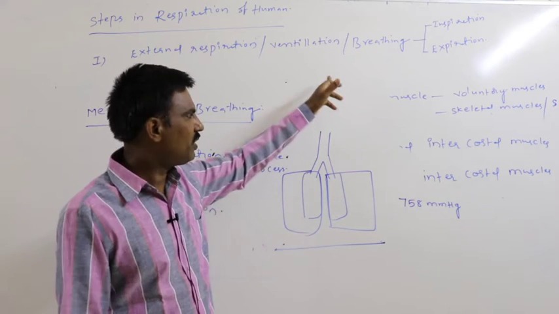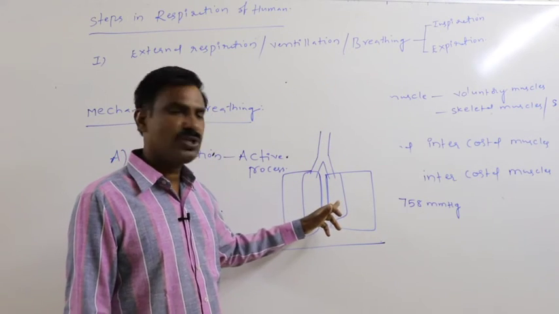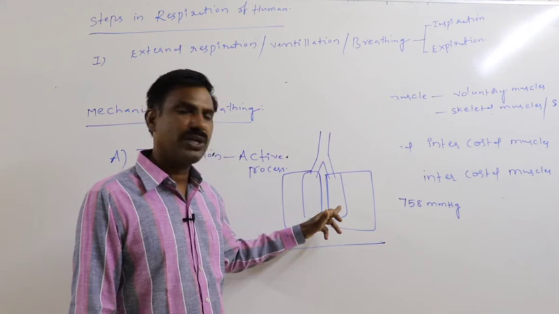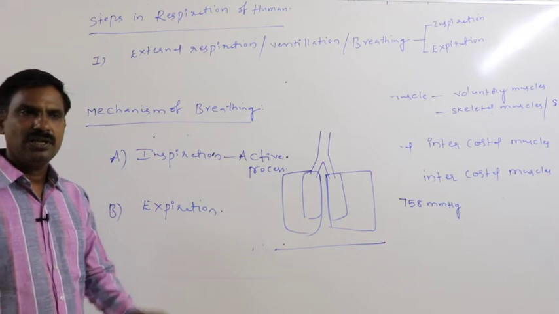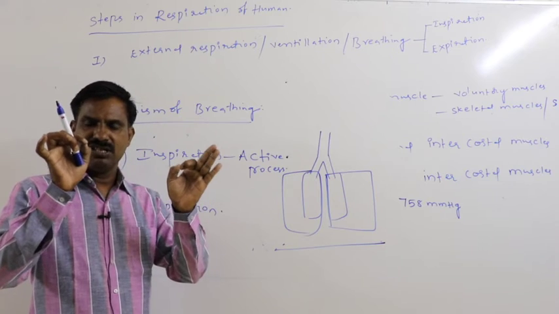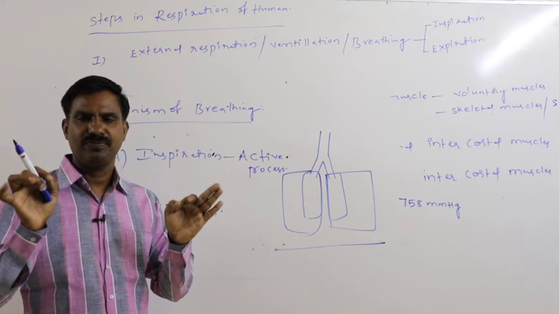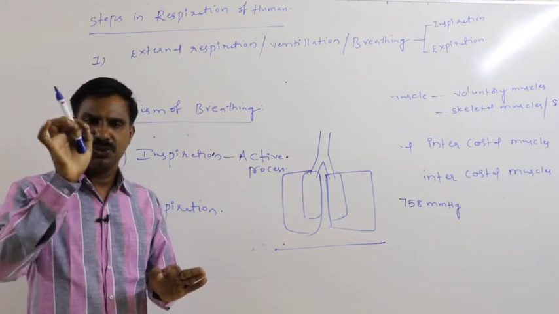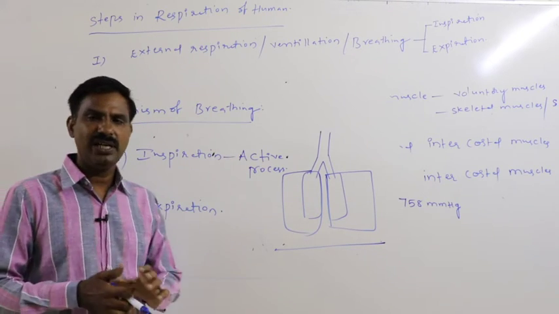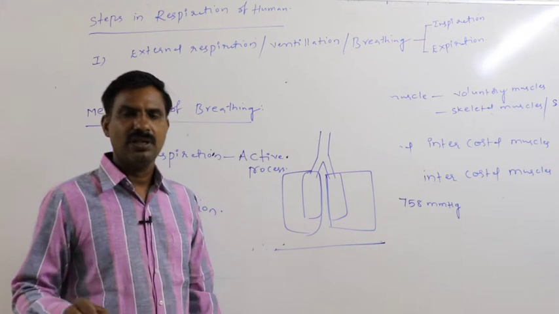So atmospheric gases very freely reach the lung. That is said to be inspiration. For inspiration, muscle contraction must be required, and for muscle contraction, energy must be required. So inspiration is said to be an active process.